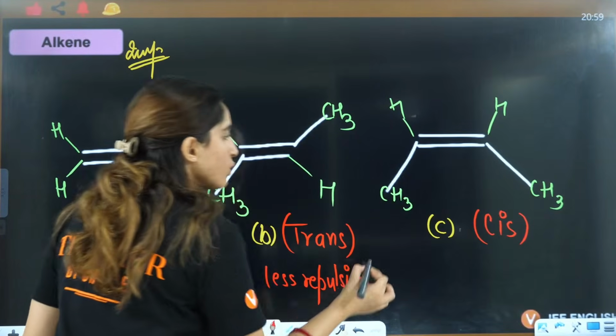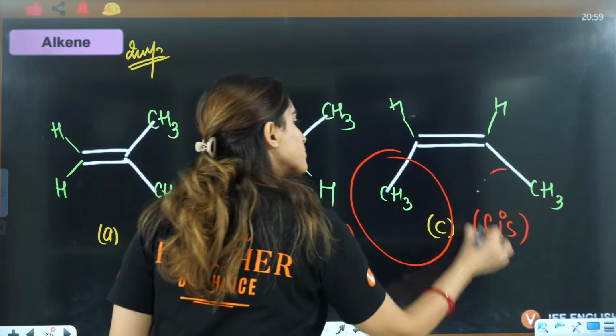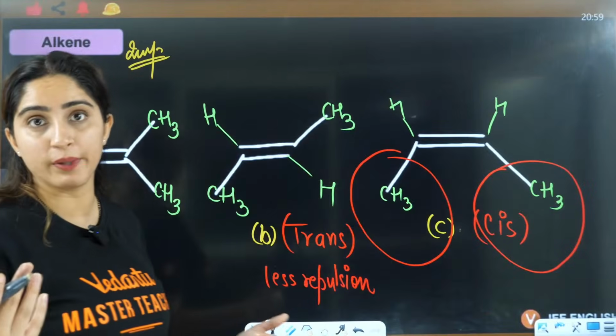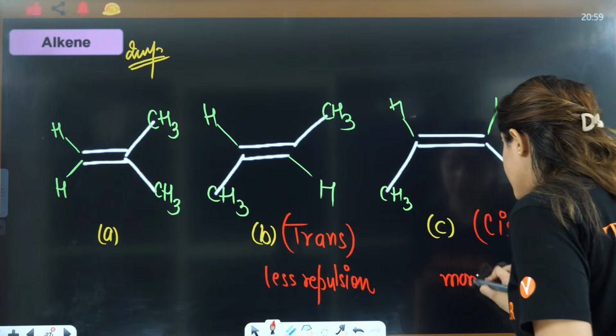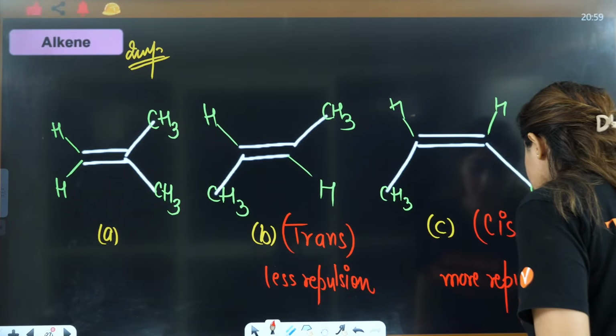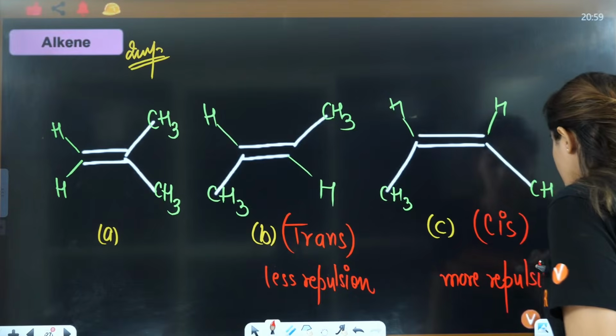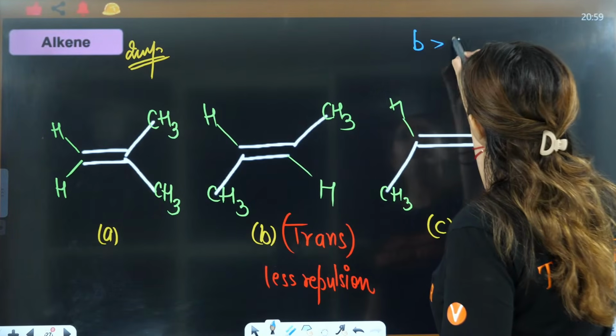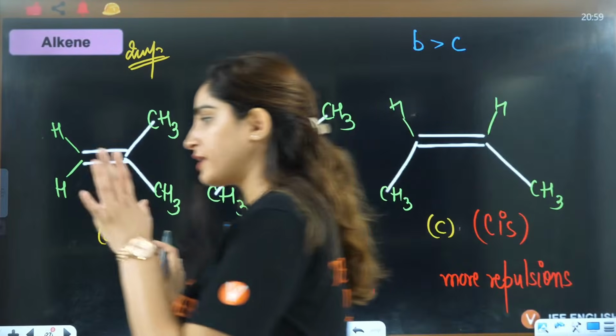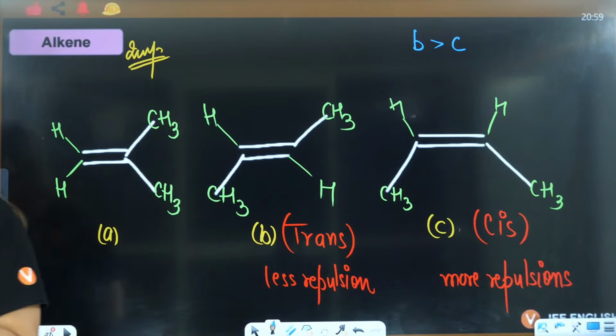In cis, this is a big methyl group, this is a big methyl group, so repulsions will be more, right? That means here you have more repulsions. More repulsions means less stability. So I can confirm here that B is definitely more stable than C. Right now we have just done that B is more stable than C.